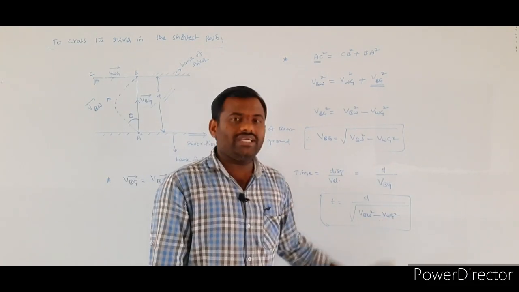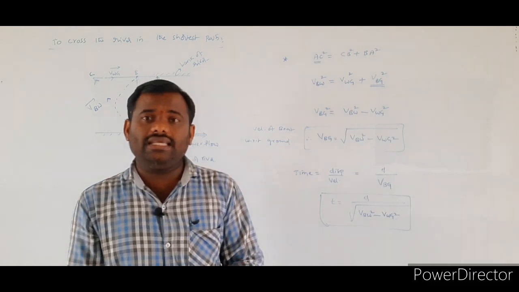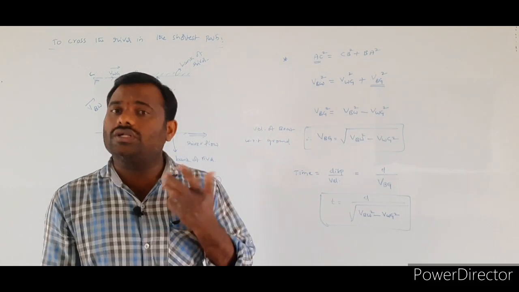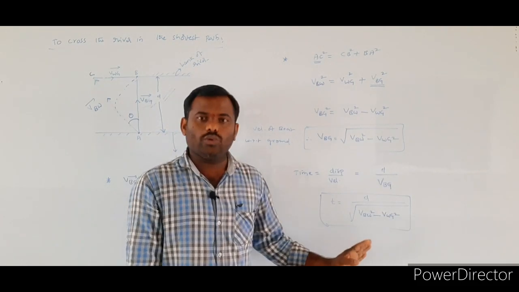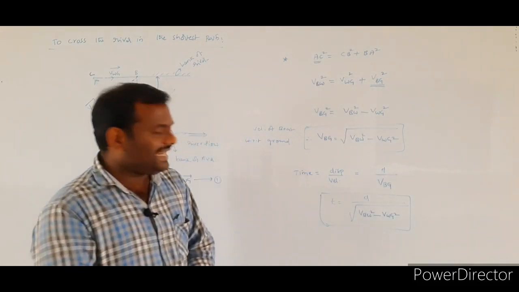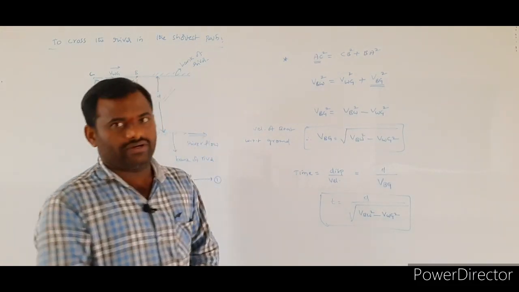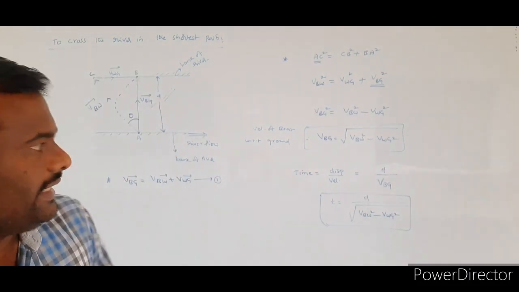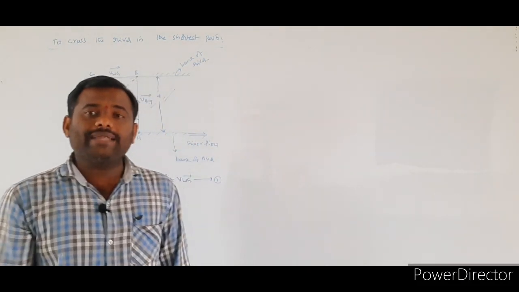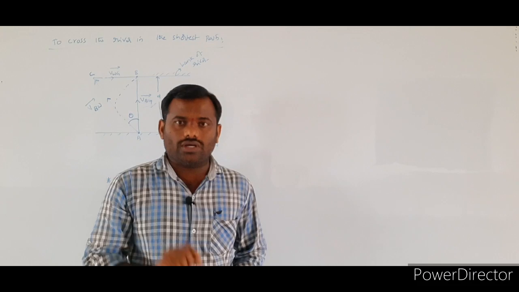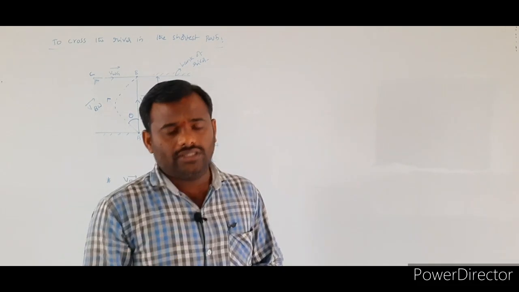And VWG is indicating the velocity of the river flow. By using this formula we have to calculate the time taken by the boat to cross the river. One more value we have to calculate here. Sometimes they are also asking to cross the river in the shortest path.